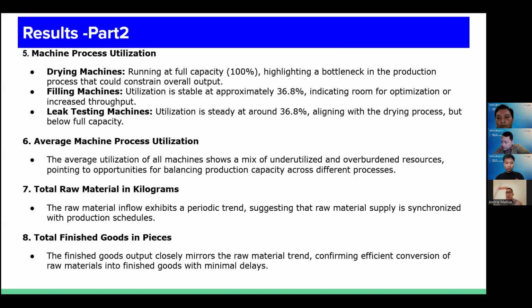across the different processes. Seven is about the raw material in kilograms. The raw material inflow estimate suggests that raw material supply is synchronizing with the production schedule. And number eight is total finished goods in pieces. The finished goods output closely mirrors the raw material trend, confirming efficient conversion of the raw materials into finished goods with minimal delays.